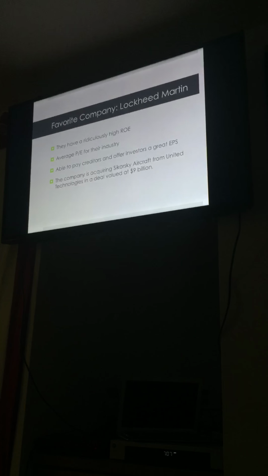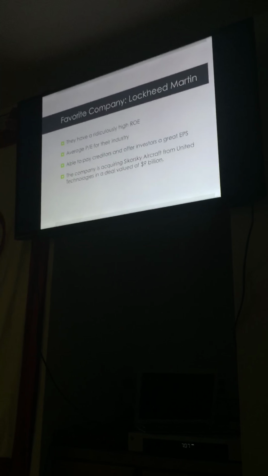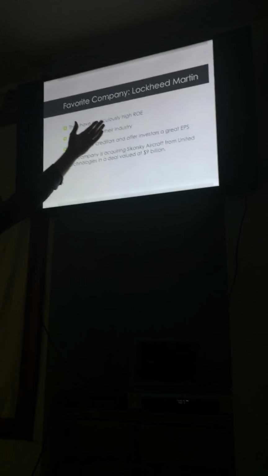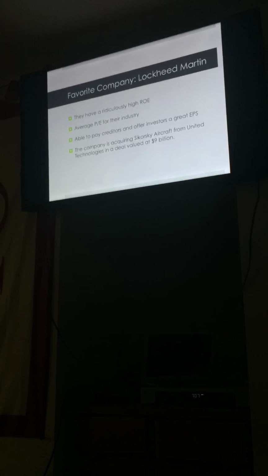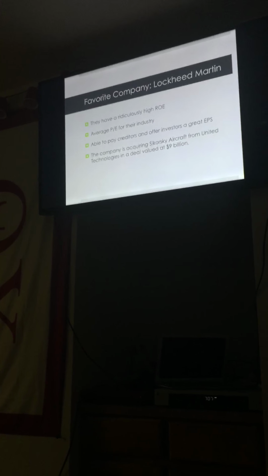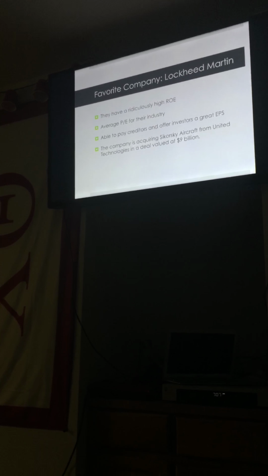So they have a pretty average price to earnings ratio for this industry. So that means for the dollars you're investing, you're getting back a much higher return on that equity. So it's a little bit better than the other four companies. They're able to pay their creditors and offer investors a great earnings per share.